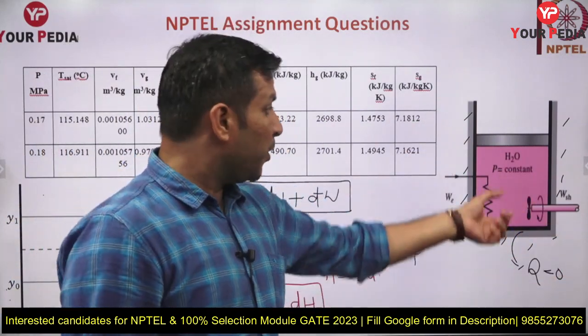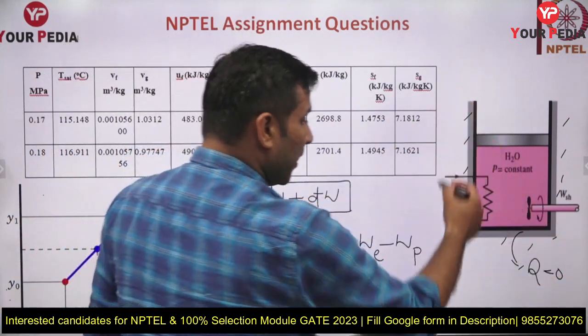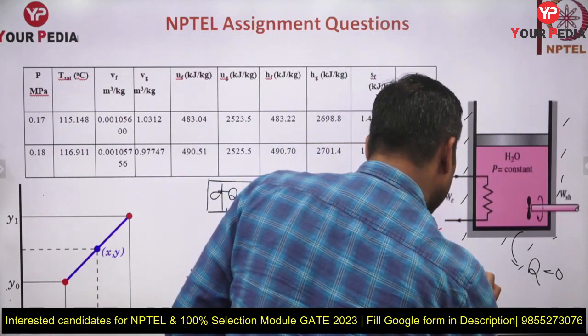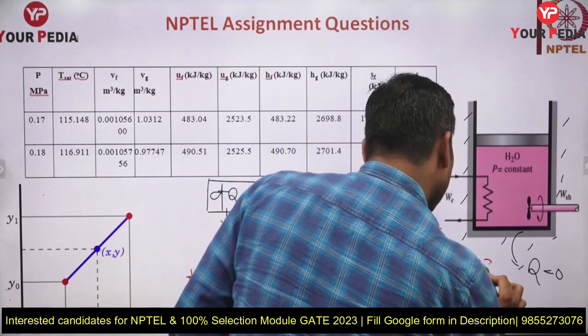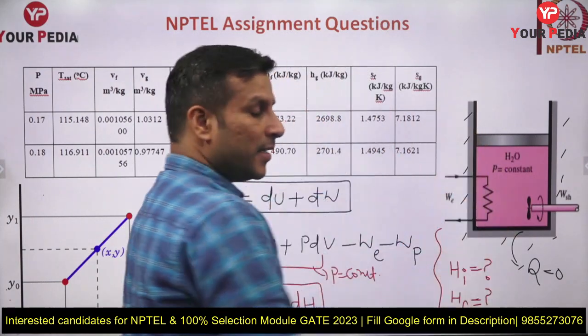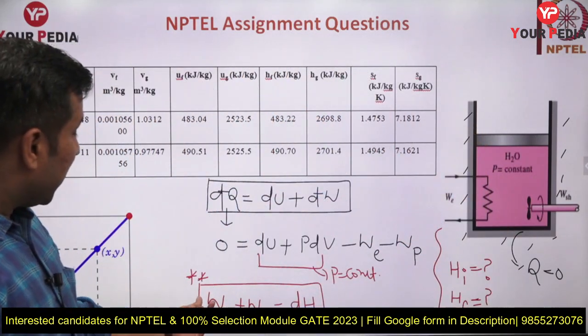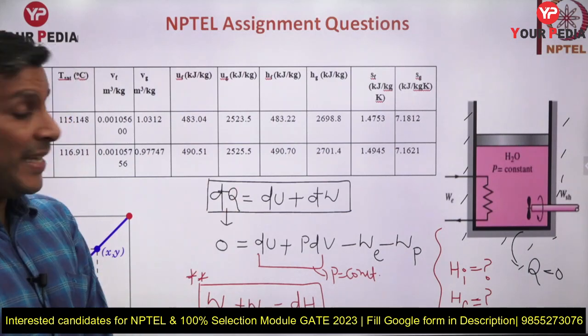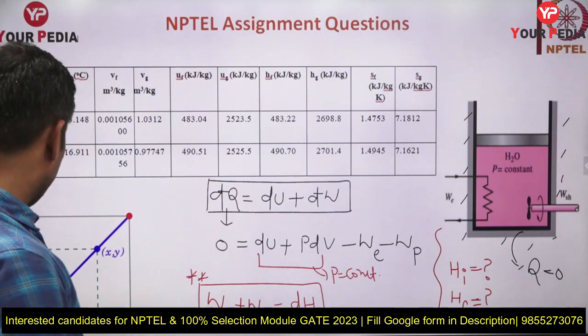Whatever electric work you are giving, whatever paddle wheel work you are giving, that is equal to the change in enthalpy of the fluid. So if you are able to calculate the initial enthalpy and the final enthalpy, and take the difference, you will be able to equate it with electrical work plus paddle wheel work equal to dh. So this is the important equation.